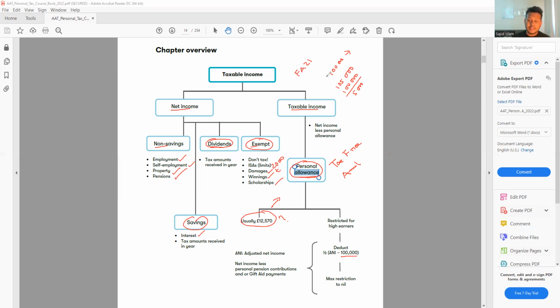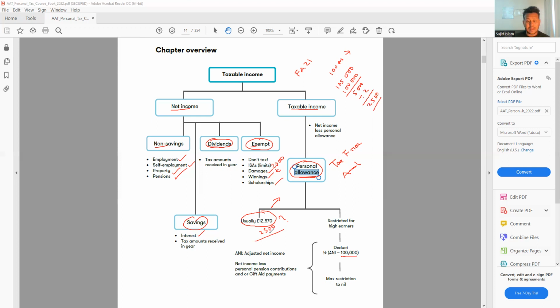So that means this 5,000 I'm going to divide by 2, and that will give me 2,500. So that means my personal allowance will be reduced by 2,500 because my income is more than 100,000, that is excess of 5,000. So what will happen? From this 12,500, this 2,500 will be reduced. And it will give me my new personal allowance.